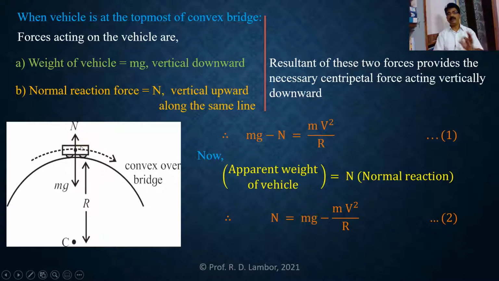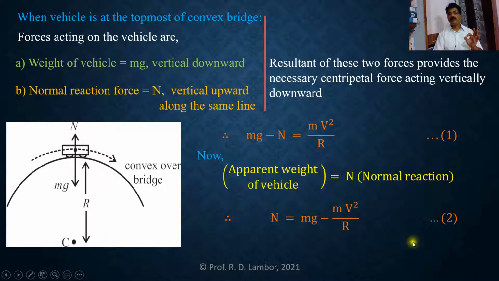When that vehicle is at rest, at that time the weight of that vehicle is mg. And this N is the reaction of the road on that vehicle. So equation 2 gives us the expression for the reaction of the road on the vehicle when the vehicle is at the topmost point of the convex bridge.